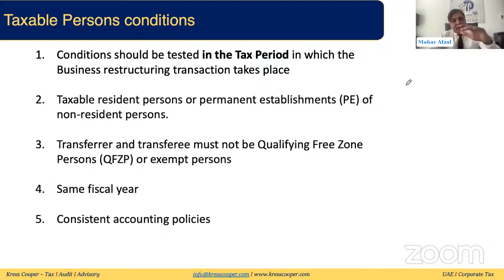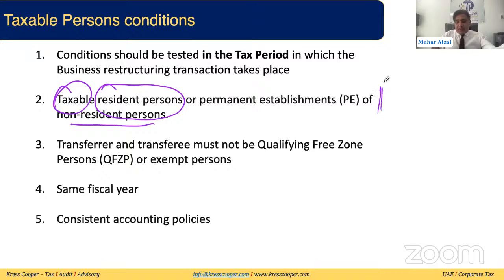Before that, what has happened, it doesn't matter. And after that, what has happened, it doesn't matter. But we need to test the condition when this business is being transferred. Second, taxable resident person, a PE of the non-resident person. Transferor and transferee can be taxable resident person. This is important. Taxable resident persons or PE of the non-resident person.